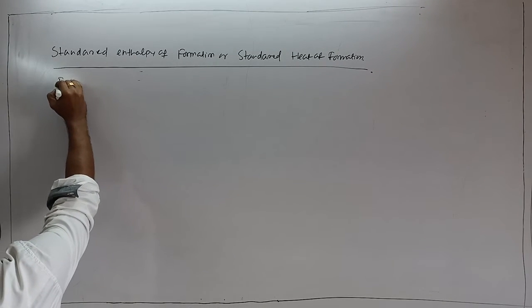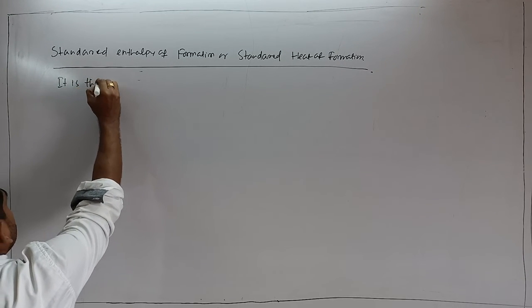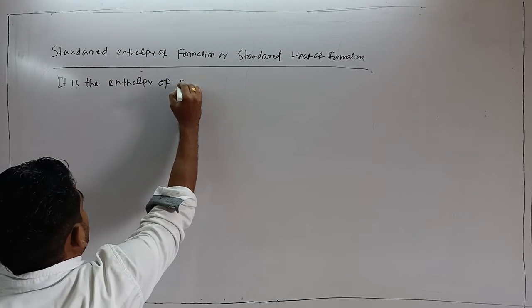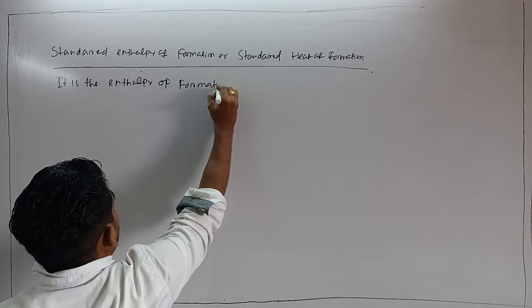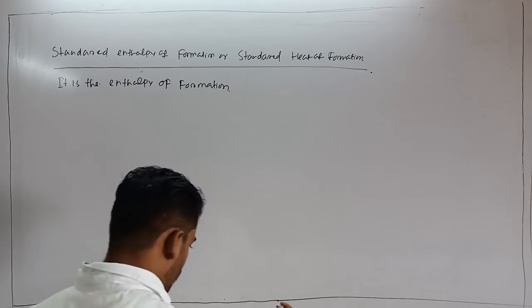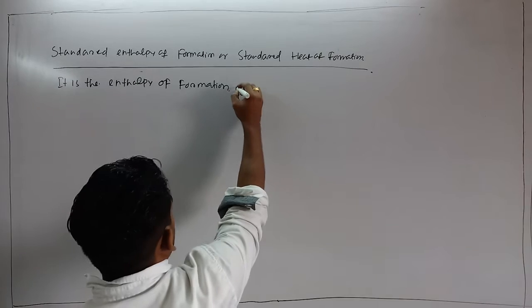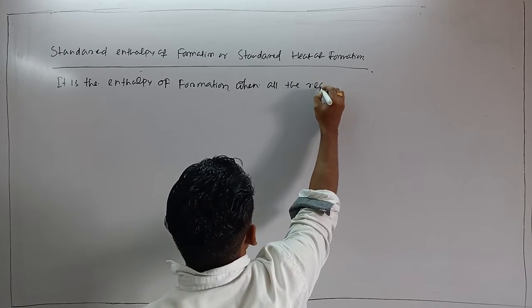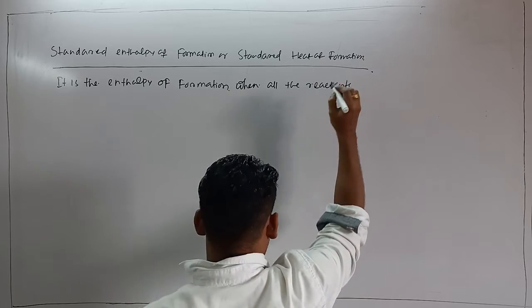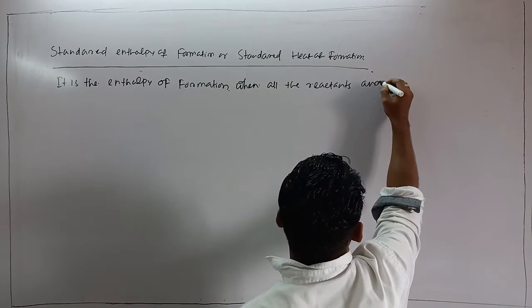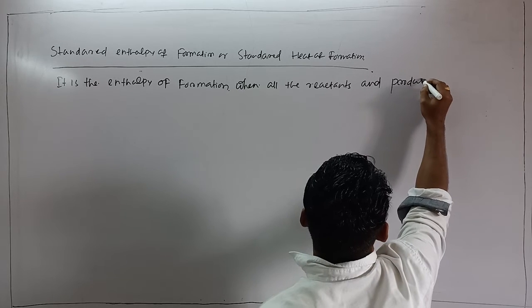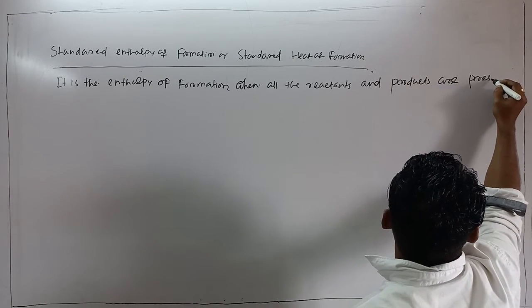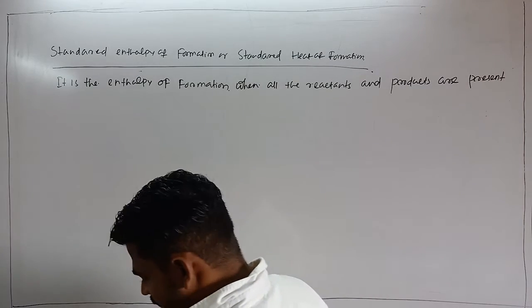It is the enthalpy of formation when all the reacting species, when all the reactants and products are present in their standard state.